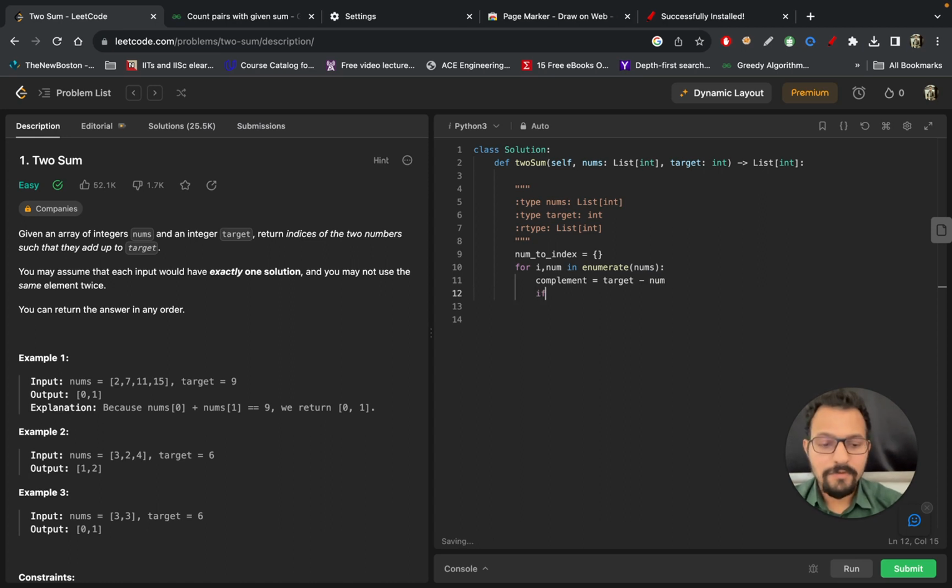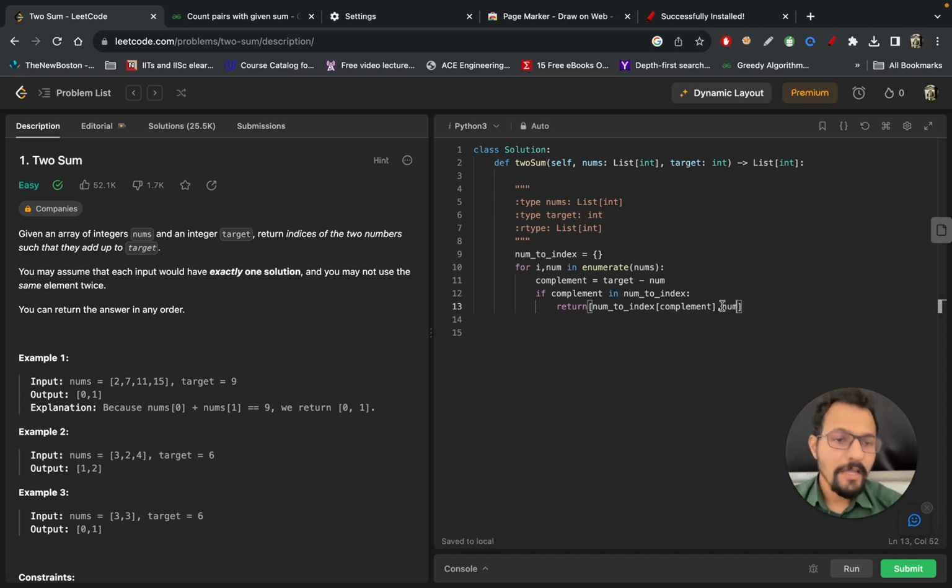And now if my complement is in num to index, if we found this complement, then we will directly return. I will directly just return complement's num to index. So I'm just returning complement, and then I will return num also.